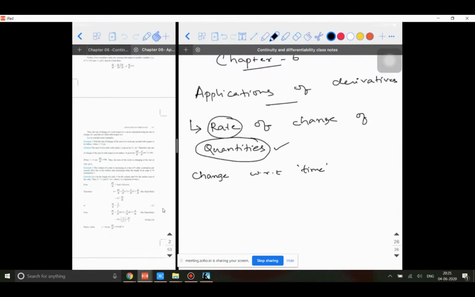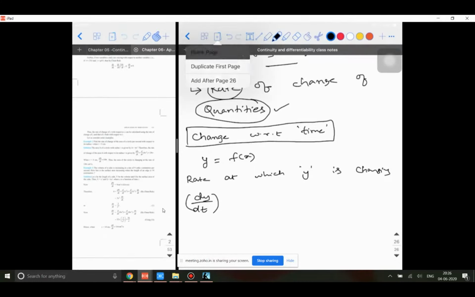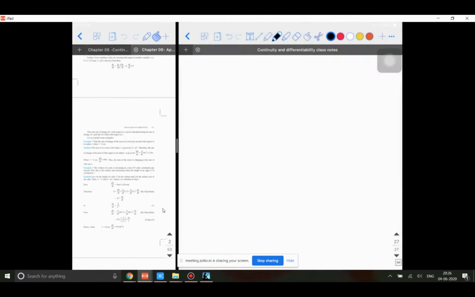So rate of change of quantities. Change of something with respect to time is what is called as rate. Nothing outside this. If I have y is equal to f of x, and I want to find the rate at which y is changing, if you see a question asking what is the rate at which y is changing, then your work is to simply differentiate y with respect to time and then solve it. That's it. So this is all the introduction is. There is nothing much outside this. The best way to learn this exercise is through solving the problems. By solving the problems, you're going to get it. It's that simple. So let's see example 1.